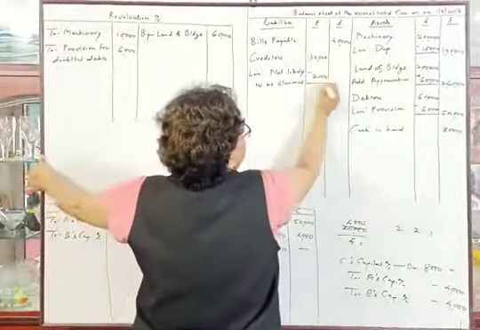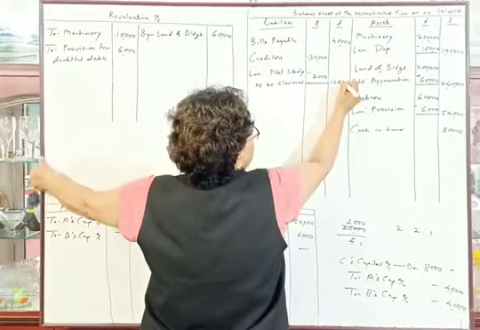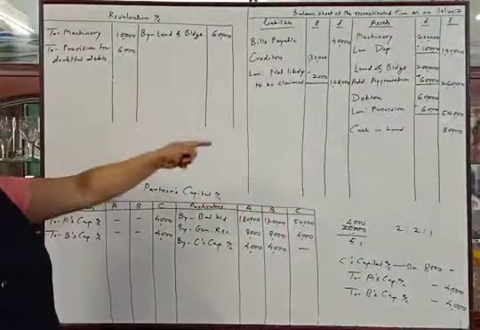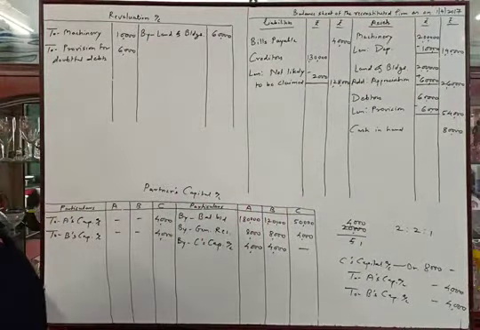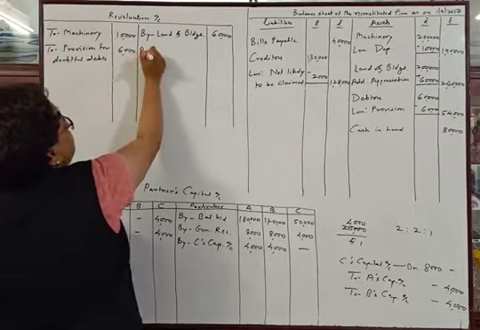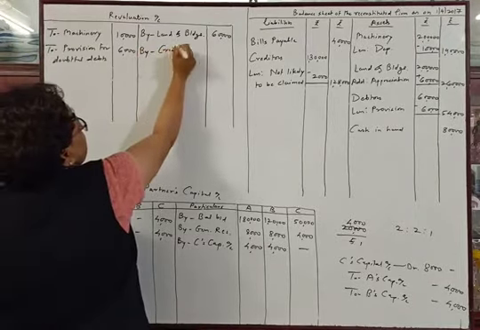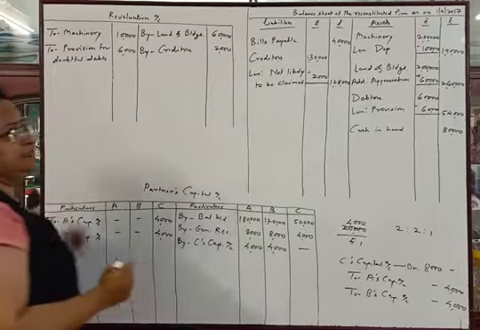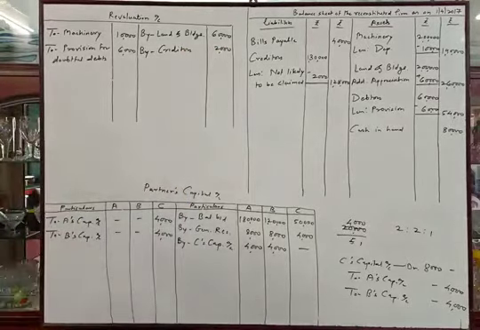So the outer column amount will be 1,28,000. As our liability is reducing, it is profitable to the firm. So on the credit side, by creditors 2,000, a reduction in liability is profitable to the firm.